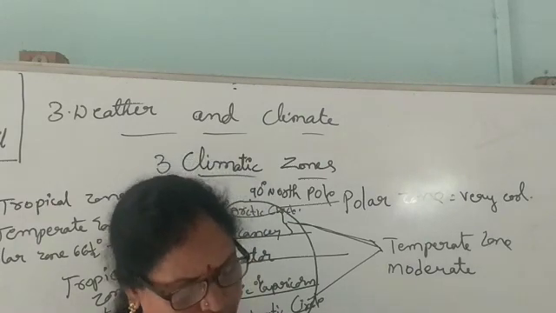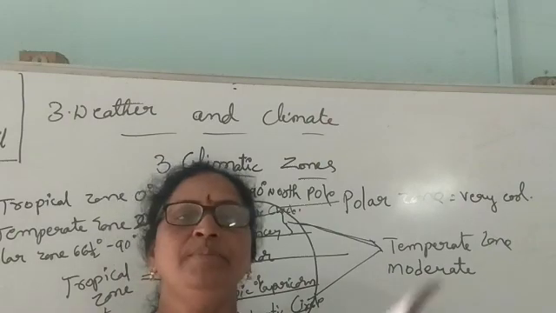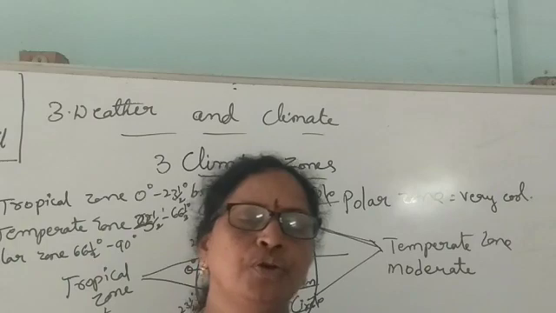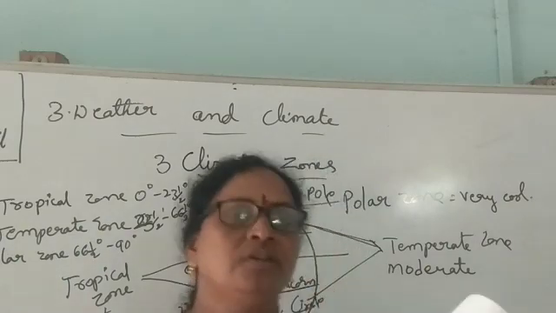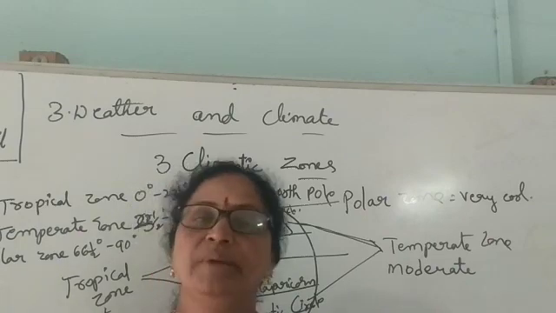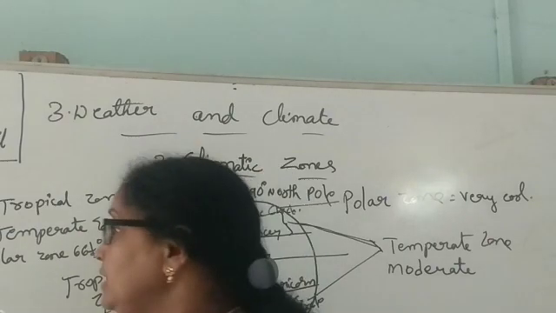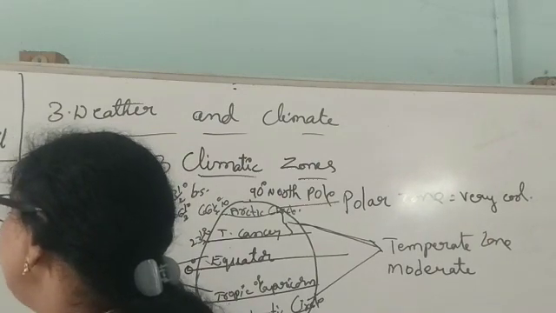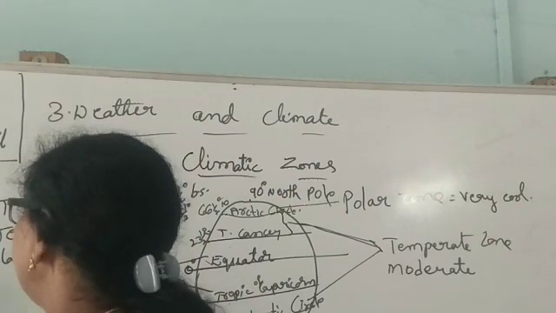Go through page number 24, fill in the blanks. If the textbook is there with you, you can find it in the textbook. Dash does not remain the same. First one, weather.